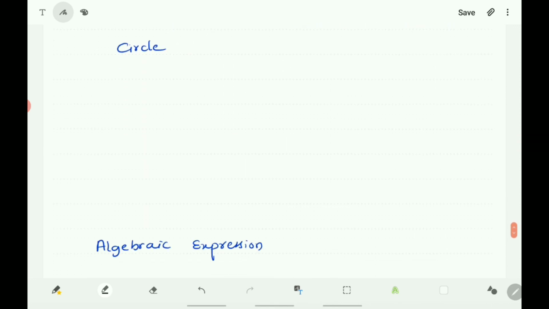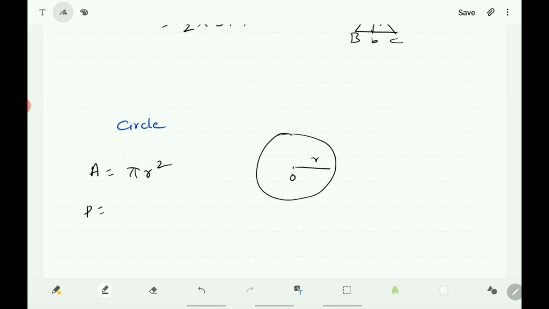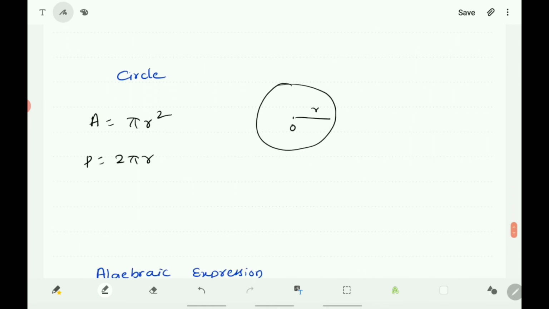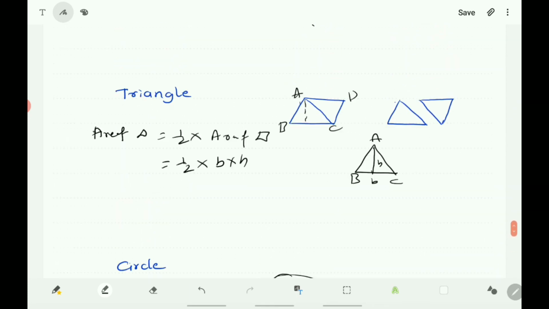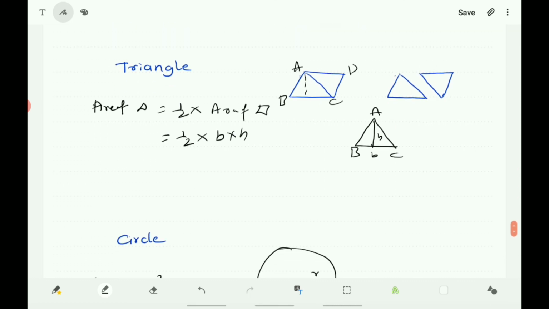Now the circle, and the area of the circle and perimeter of the circle. If you take the rough figure of the circle, and it has a center and a radius, area of the circle is equal to pi r square, and perimeter of the circle is equal to 2 pi r. These are about the perimeter and area of some plane figures.